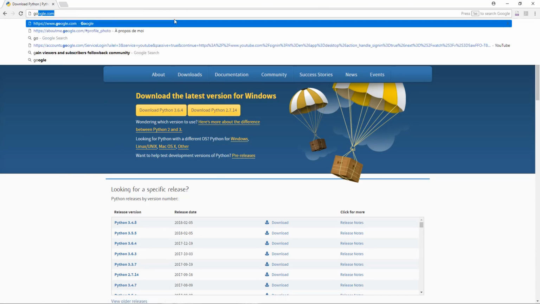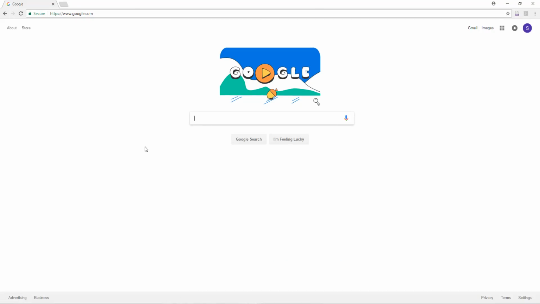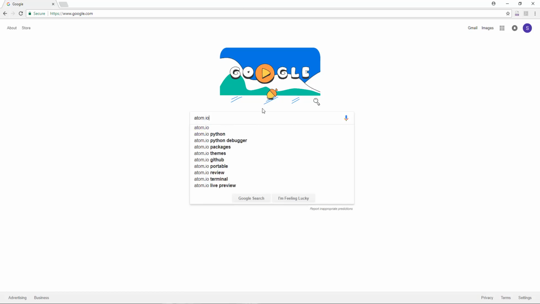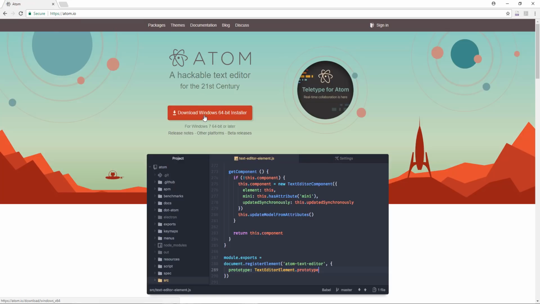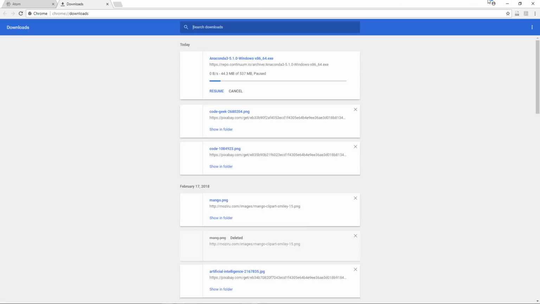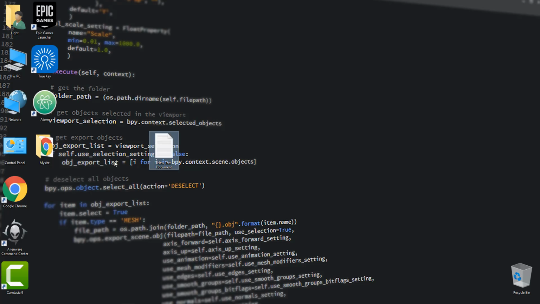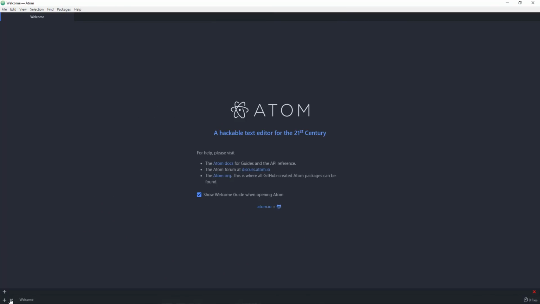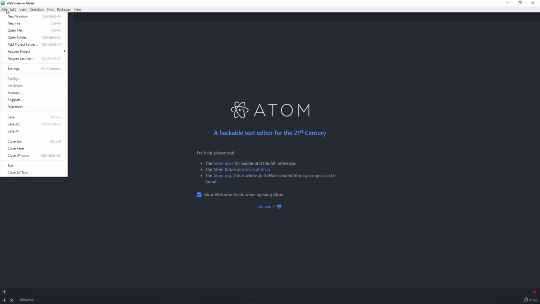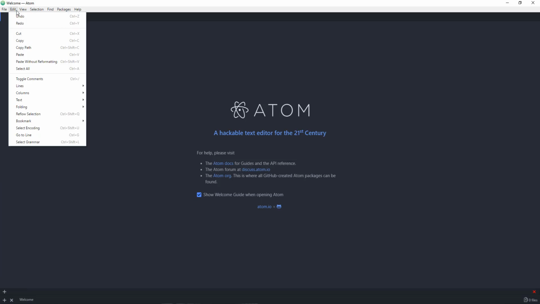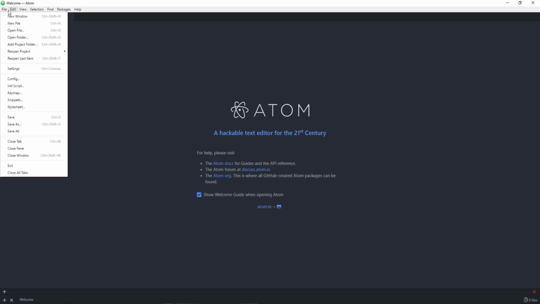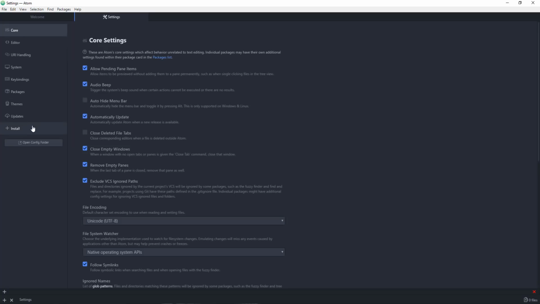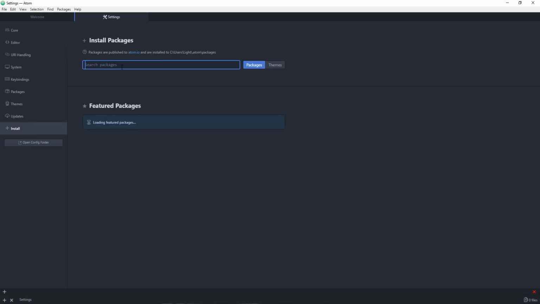Well, after installing Python, we're going to need to install Atom as our text editor. I have made a video on how to install Atom. I'm going to link that within the description, but you just need to go on Google and type atom.io. Just install that. After all the installation is done, let's open Atom. The small plus button that you're seeing on my Atom, that's a terminal. I have explained all of that within the video that I linked in the description, but you can just go ahead and type terminal within the settings search, and you can install the terminal plus.